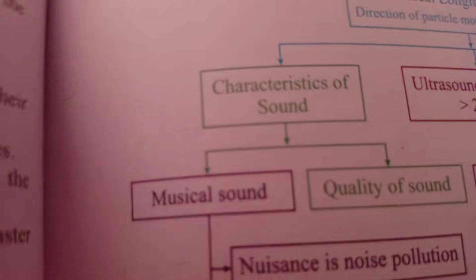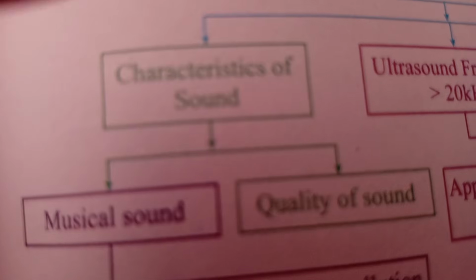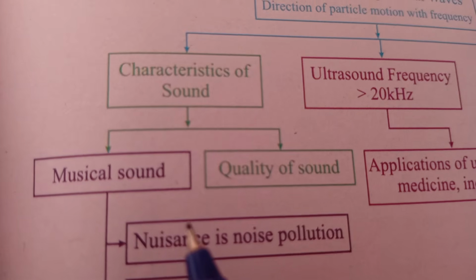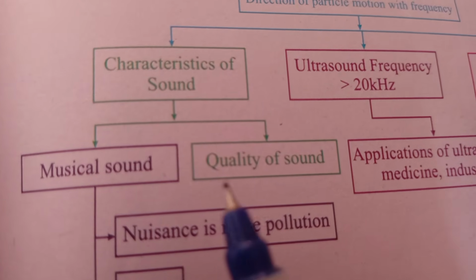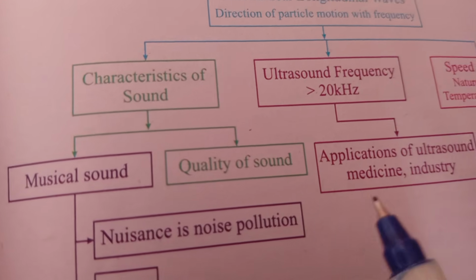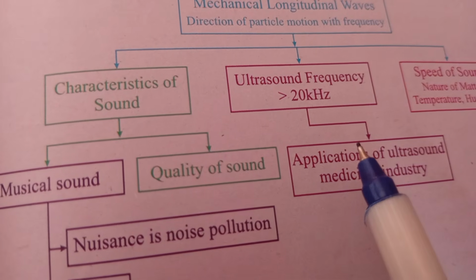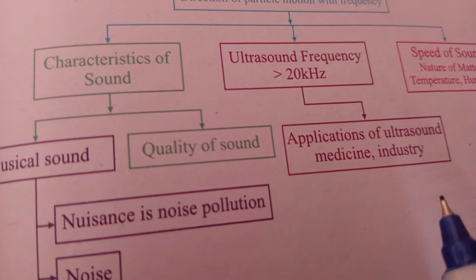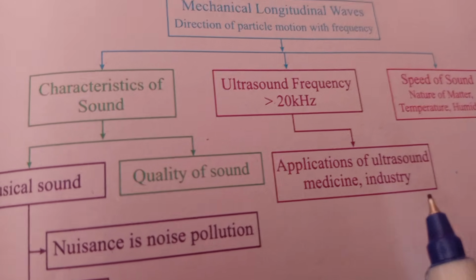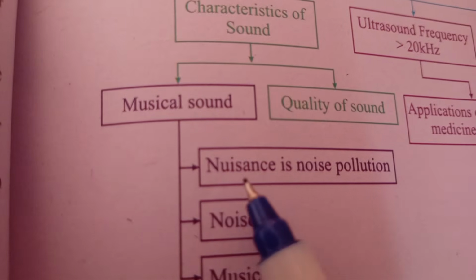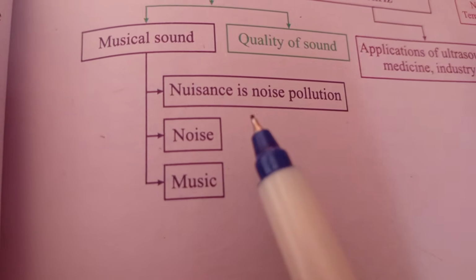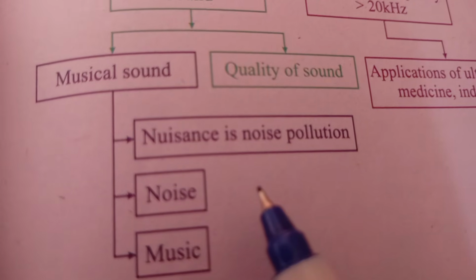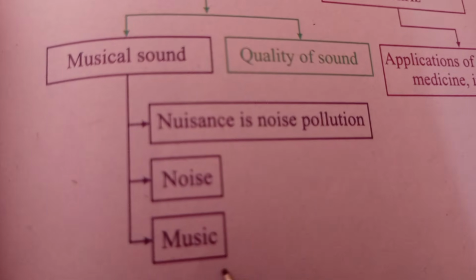Furthermore, you are looking here that the characteristic of sound contains the musical sound, quality of sound, and ultrasound frequency, further divided into application of ultrasound, medicine and industry. Furthermore, the musical sound contains three topics: nuisance, noise pollution, noise and music.